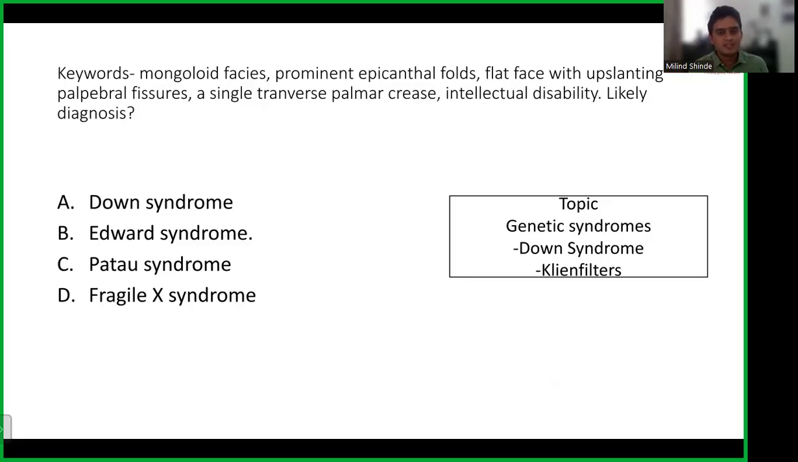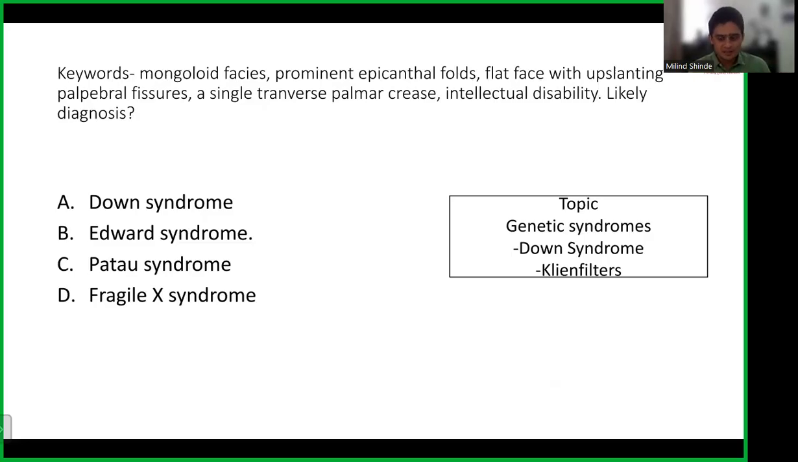Now, how should we prepare for the exam? Again, genetic syndromes are very important for your exam. We should know the typical features, the pathognomonic features. What does the word pathognomonic mean? If you see this feature, this is the answer, like mongoloid facies in Down syndrome. The single palmar crease that you have, we also call it a simian crease. That should point toward the answer. You had options like Down syndrome, Edwards syndrome, Patau syndrome, Fragile X syndrome. If you know the pathognomonic features, answering will be very easy for you.